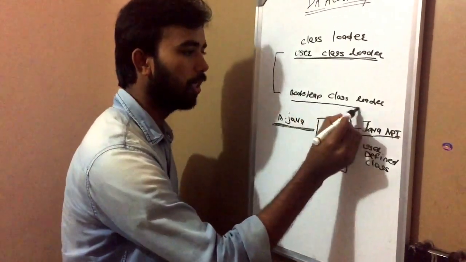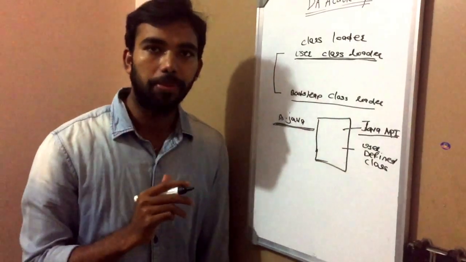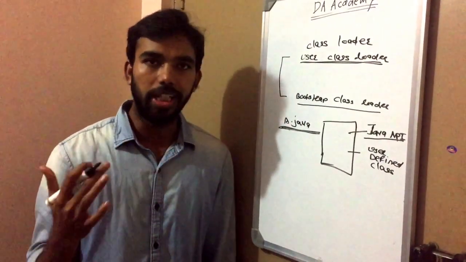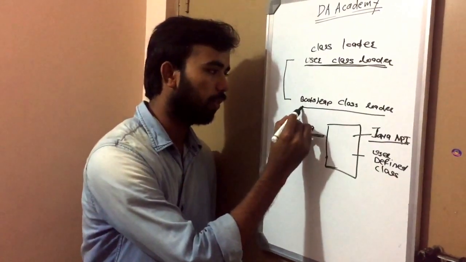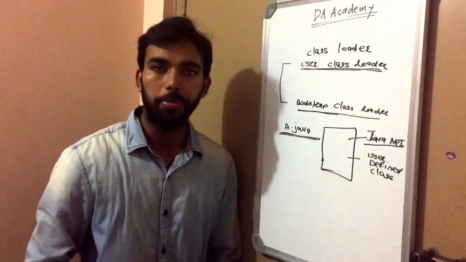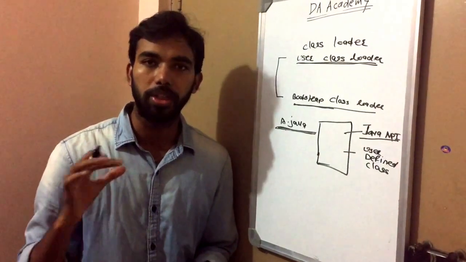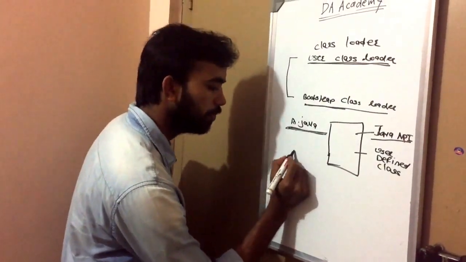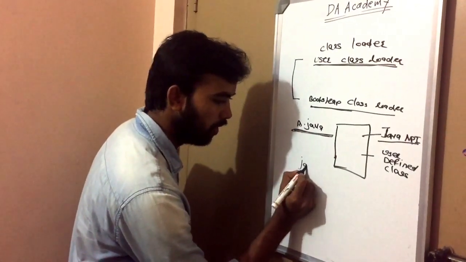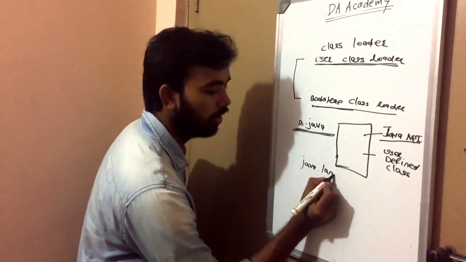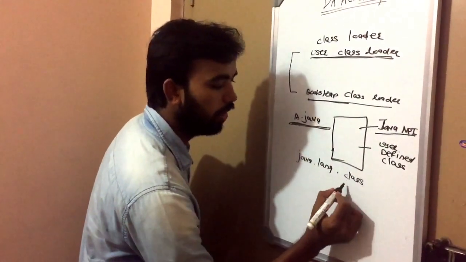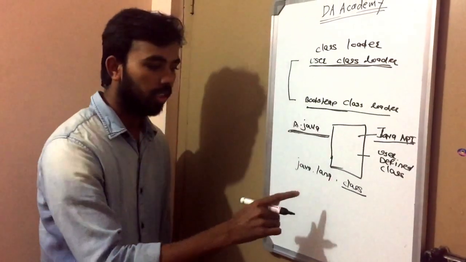Now, what is the bootstrap class loader? When we are implementing our JVM, the developer gives the implementation for the bootstrap class loader. The bootstrap class loader looks into our class path, for example java.lang classes.